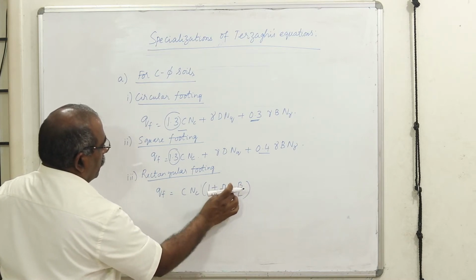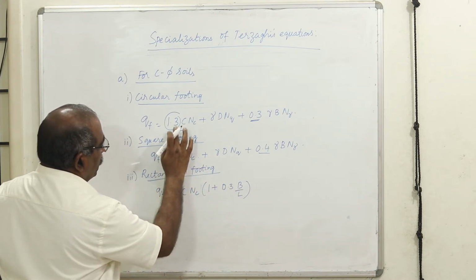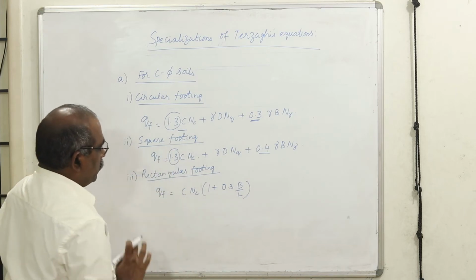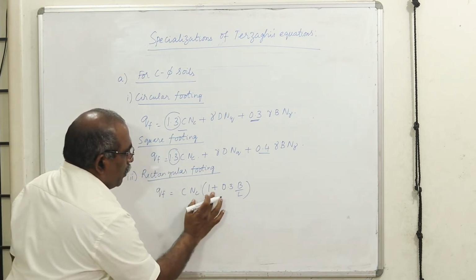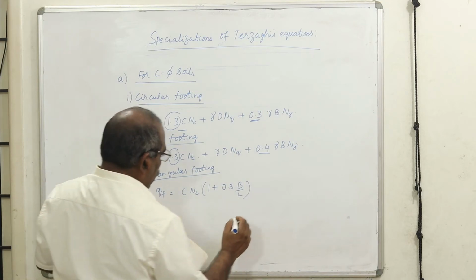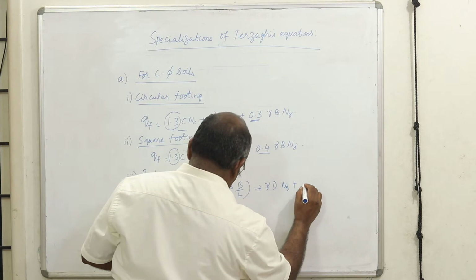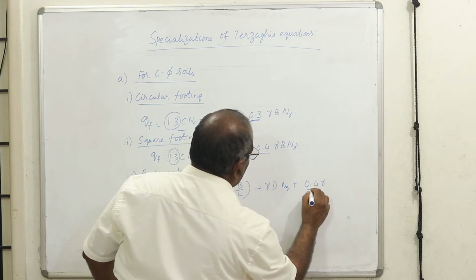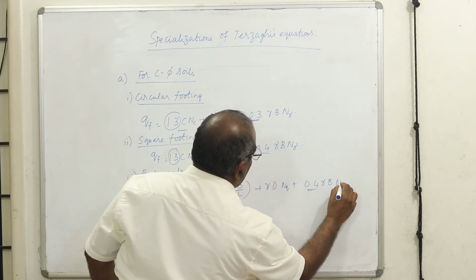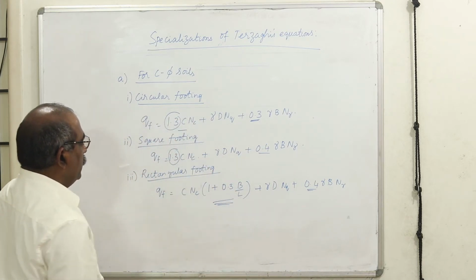Instead of multiplying by 1.3, which is done for the circular footing and the square footing, you are going to multiply by 1 plus 0.3 B by L. Therefore, the ratio of B by L is going to come into picture, and the remaining things remain the same, similar to a square footing. The only difference is this one compared to the square footing.